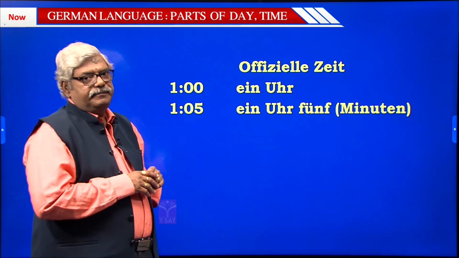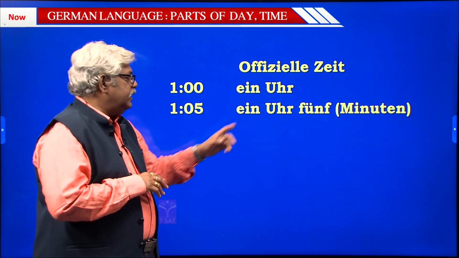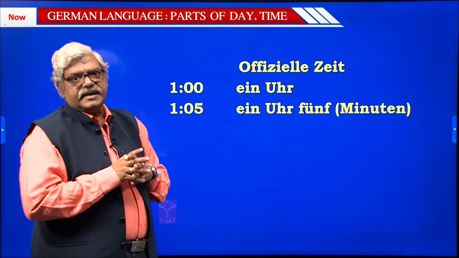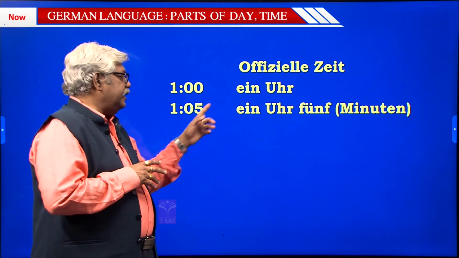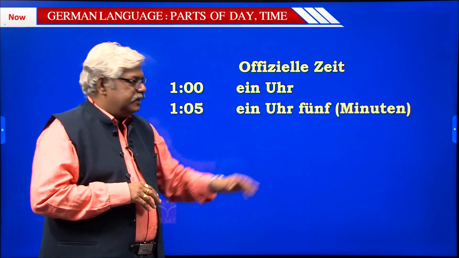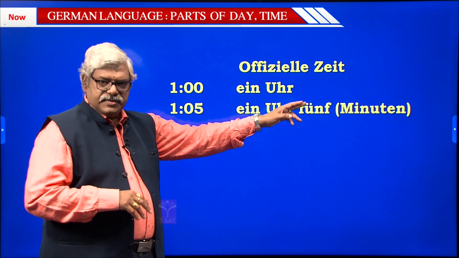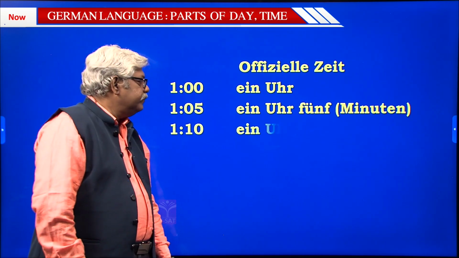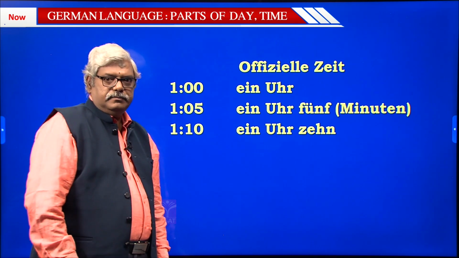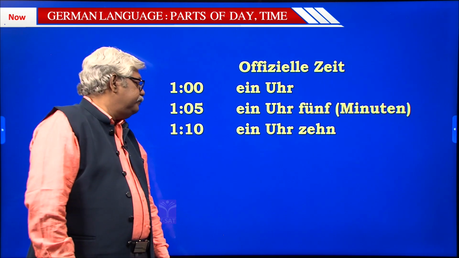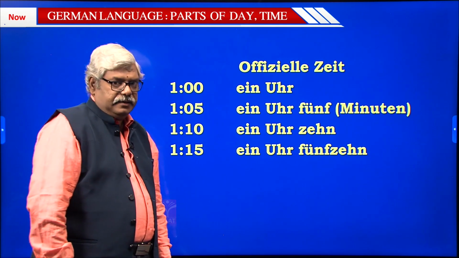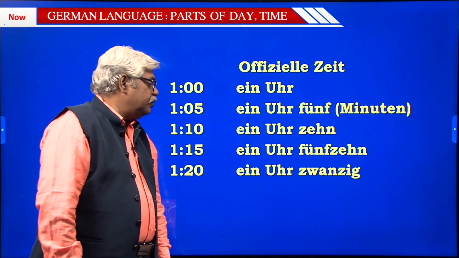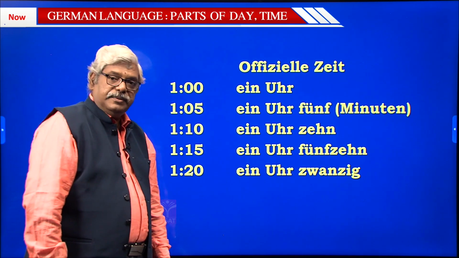What is the reason? The reason is, even if I don't say Minuten over there also, still it is considered to be standard. So 1 Uhr 5 or 1 Uhr 5 Minuten. So that Minuten can be used for all the other minutes or it can be dropped off. Then 1 Uhr 10 or 1 Uhr 10 Minuten. 1 Uhr 15, 1 Uhr 15 Minuten. 1 Uhr 20, 1 Uhr 20 Minuten.